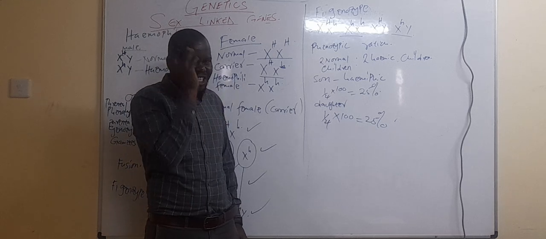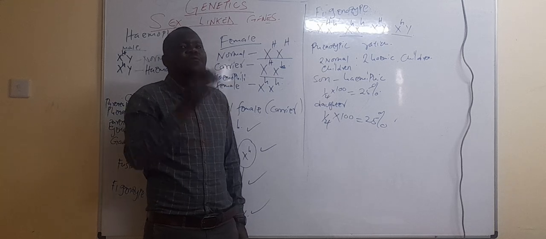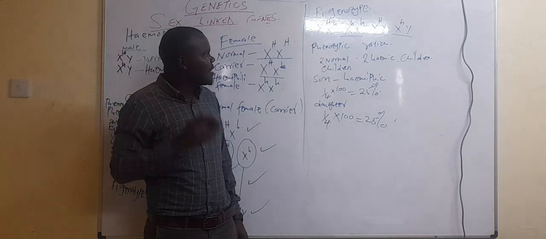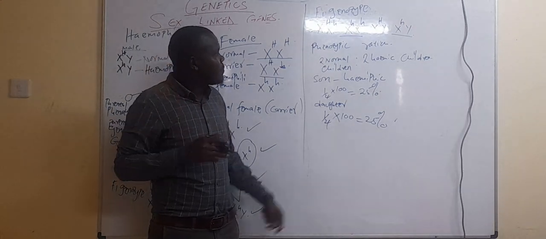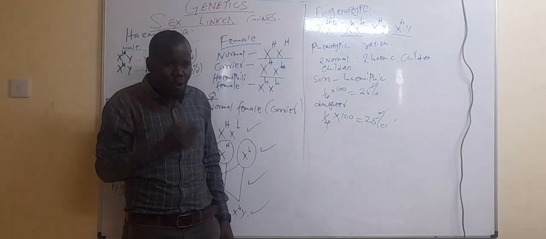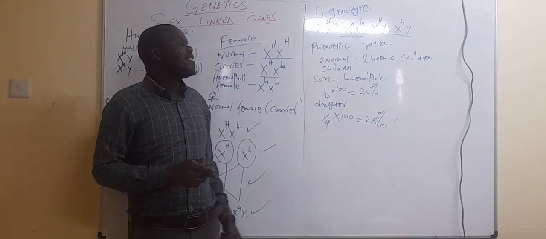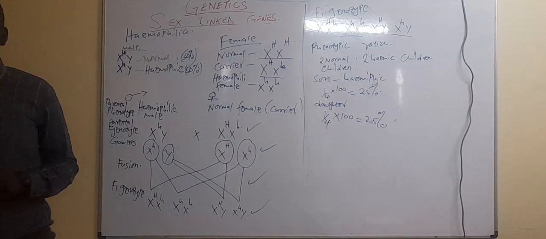But in terms of getting a normal child, they have a 50% chance of getting a normal son, and a 25% chance of getting a normal daughter. But in terms of their children overall, they have a 50% chance of getting a normal child and a 50% chance of getting a haemophilic child. Thank you very much.